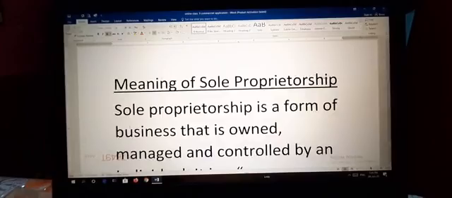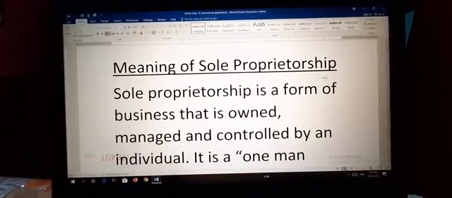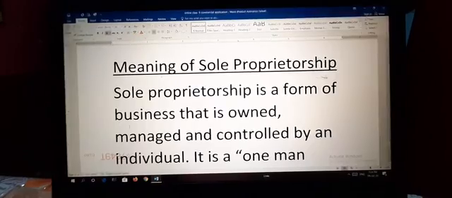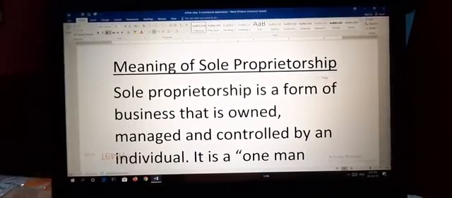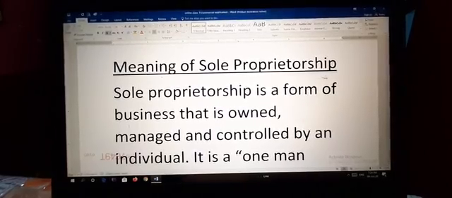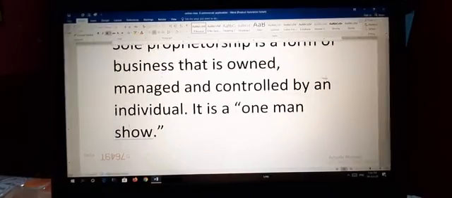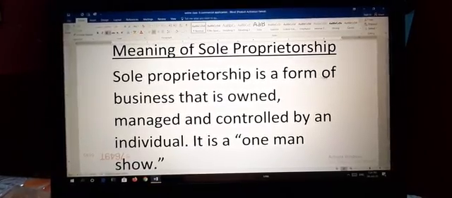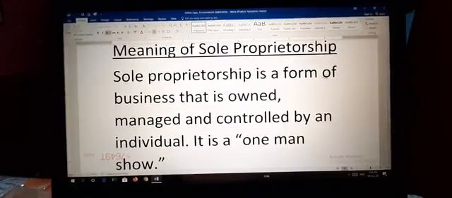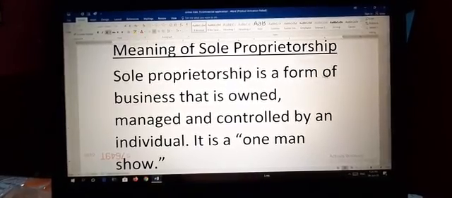So what is the meaning of sole proprietorship? Sole proprietorship is a form of business that is owned, managed and controlled by an individual person. It means that the business is run by a single person. That is why it is called a one-man show. Why is it called a one-man show? Because it is owned, controlled and managed by a single person. That is why it is called a sole proprietorship.